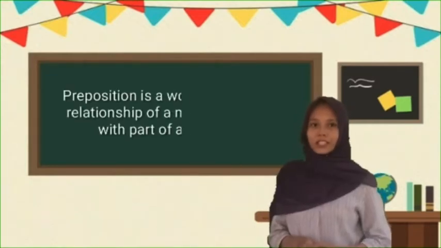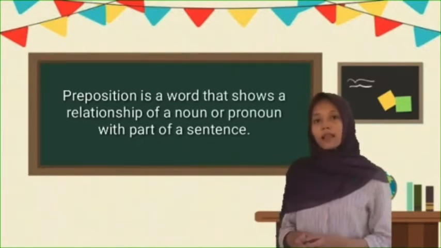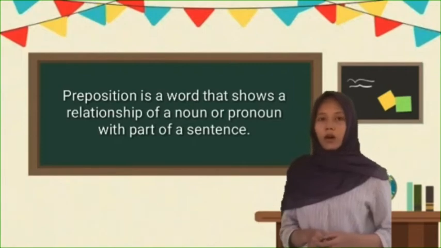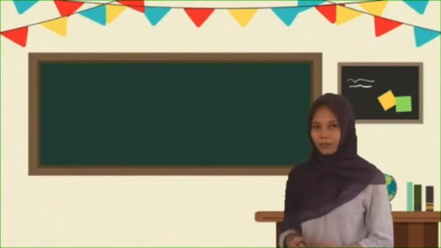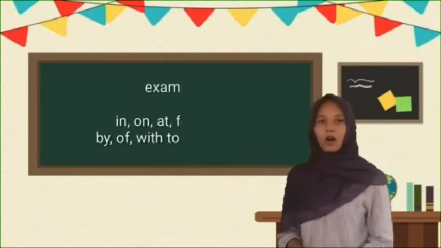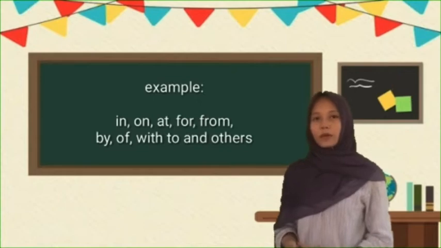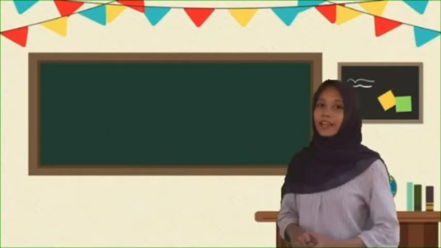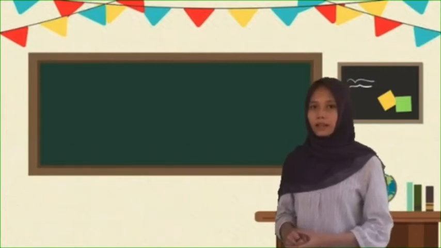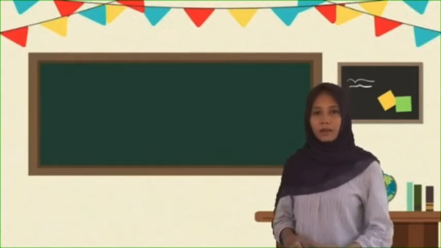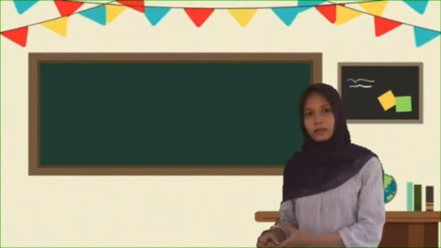A preposition is a word that shows the relationship of a noun or pronoun with another part of a sentence. Here are some examples of prepositions: in, on, at, for, from, by, with, to, and others. In fact, there are so many prepositions in English, but these are some examples that we use in our daily lives.